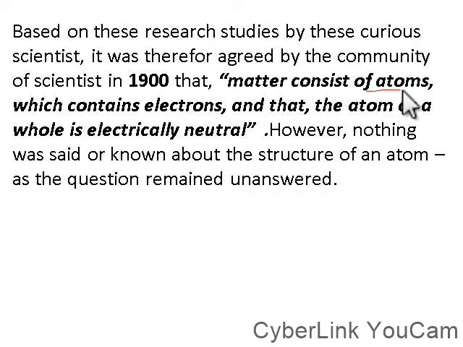This was the contribution from the Greek philosophers. Atoms, which contain electrons. This was J.J. Thomson's contribution. And then, electrical also in nature. The atom as a whole is what? Electrical in nature. Matter consists of atoms, which contain electrons, and the atom as a whole is electrical in nature. So that was how a concise definition of what matter is was gotten from the various contributions of these scientists.